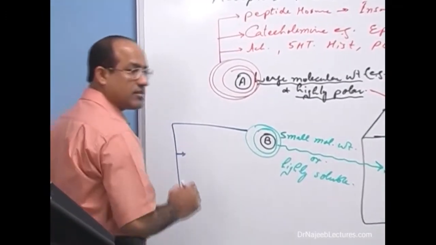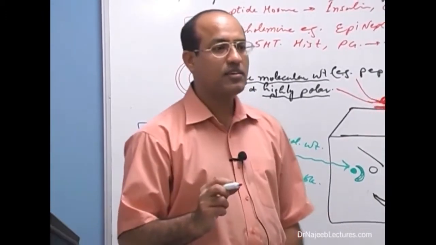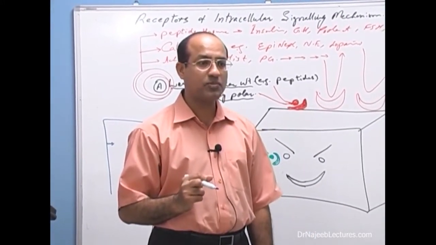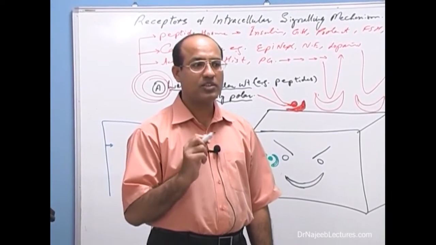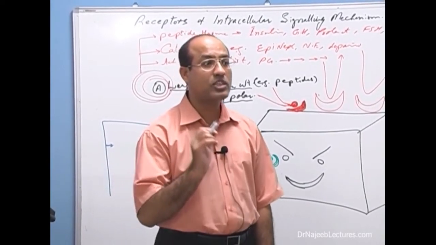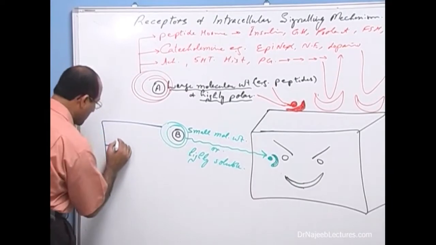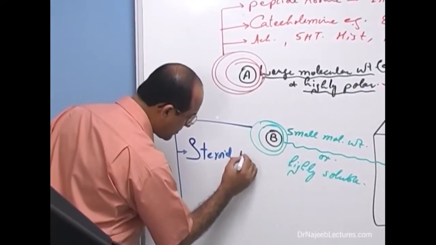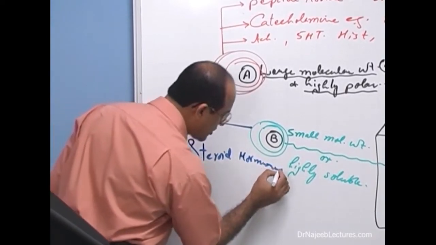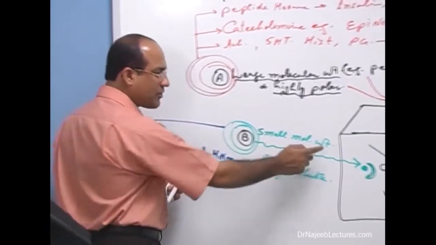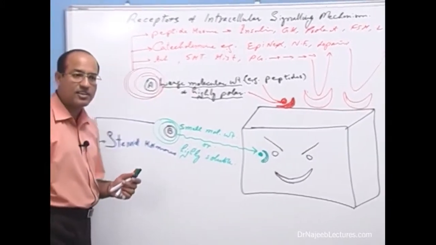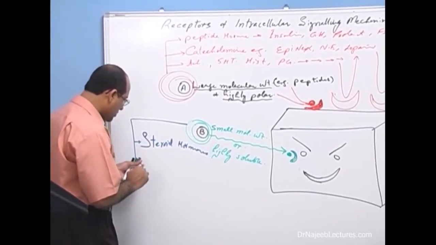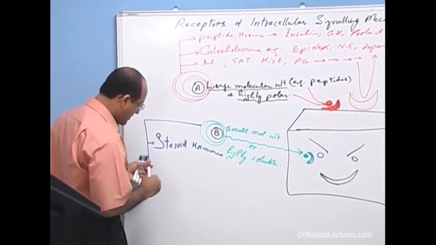All the hormones, the substances which are derivatives of cholesterol. More truly speaking, all the substances which are called steroid hormones. Now, steroid hormones are highly lipid soluble. It means steroid hormones will work on the surface of the cell or within the cell? Answer is within the cell, right? Now, can you name a few steroid hormones? Of course, there are so many.